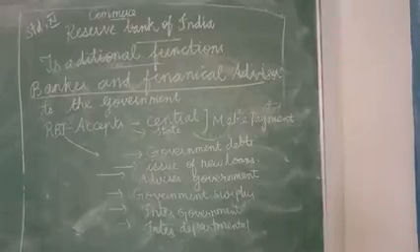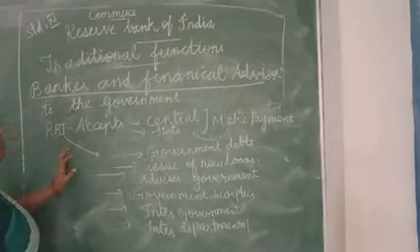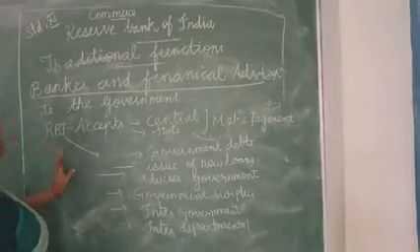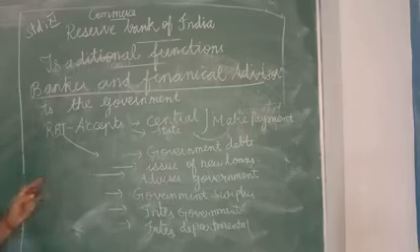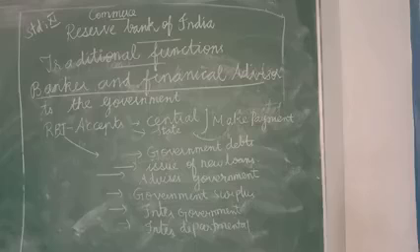Namaskaram girls. Now we are going to learn about the traditional functions of RBI. What are they? There are so many: banker and financial advisor to the government, monopoly of note issue, bankers' bank, controller of credit and liquidity, lender of last resort, and also clearinghouse agent. So many things are there. Let us see them one by one.